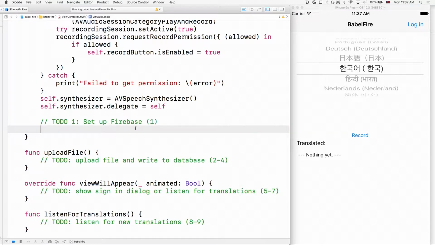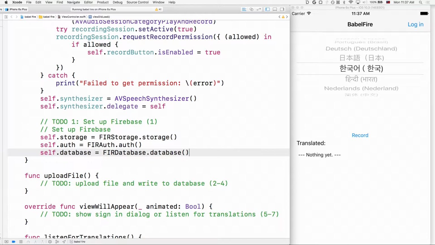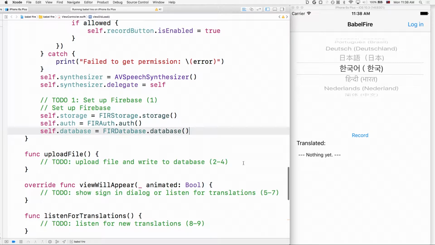The first thing we're going to want to do is actually connect to Firebase. These three lines allow our app to connect directly to Firebase. And prior to this, I've included a plist file, which allows me to specify which Firebase project we're speaking to. So these three lines allow us to connect directly to the back ends. The next thing we're going to want to do is actually upload our file.